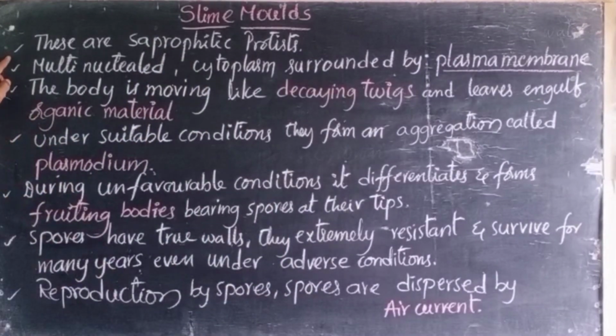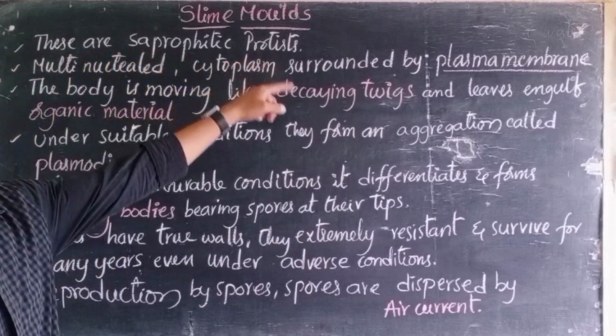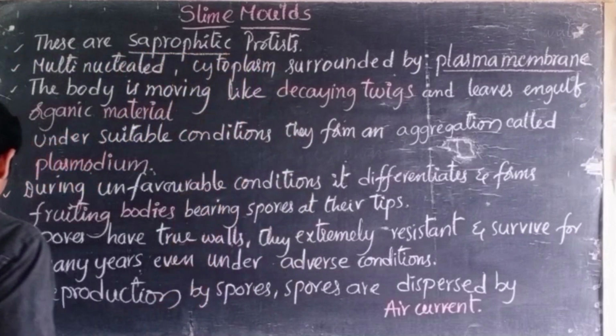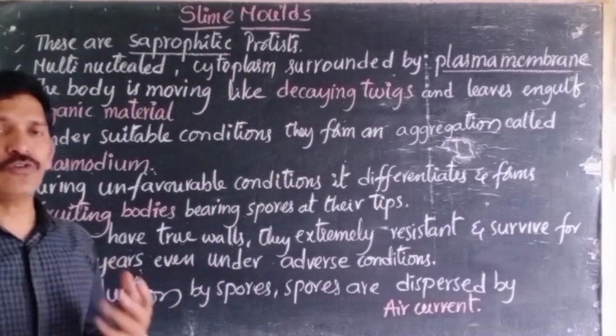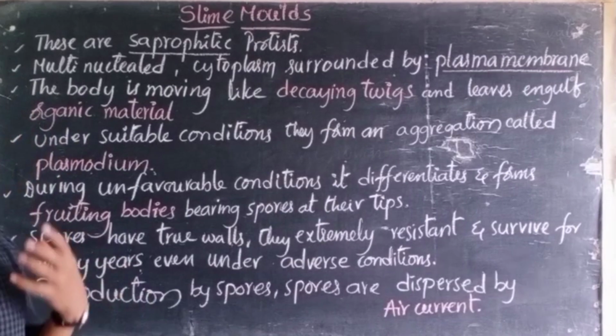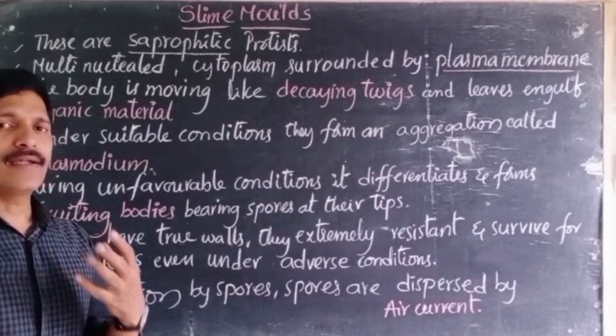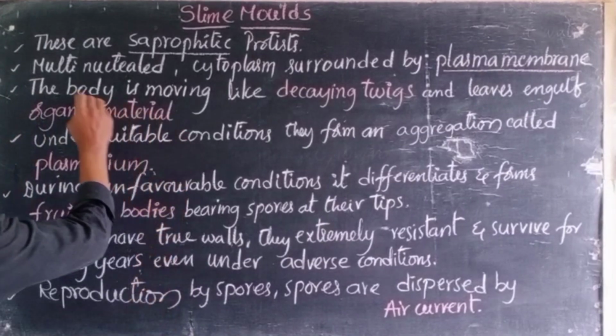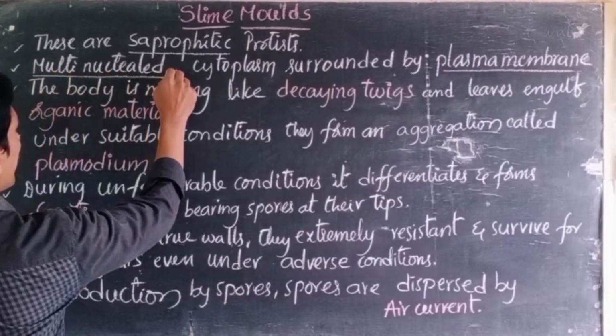The first thing is that these are saprophytic protists. We know that it's a kind of nutritional process. Saprophytic in the sense of the organisms obtaining food material from dead and decaying matter. And these are multinucleated.